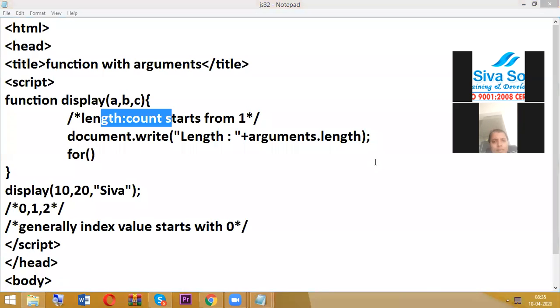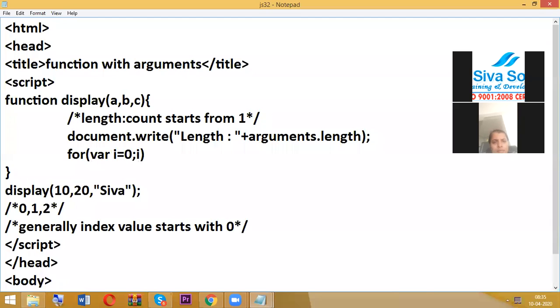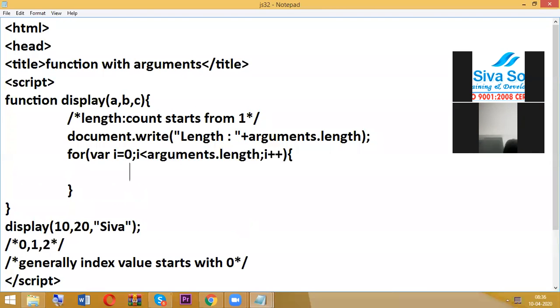Okay, so whatever it may be. So now here, I want to start the loop from 0. I less than arguments dot length. So what is arguments dot length? 3. So that means 0 less than 3. Okay. As usual, increment, and inside I am going to write document dot write, and it is predefined syntax, arguments I.